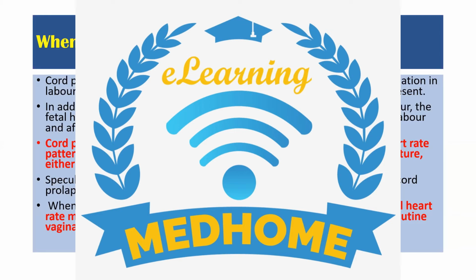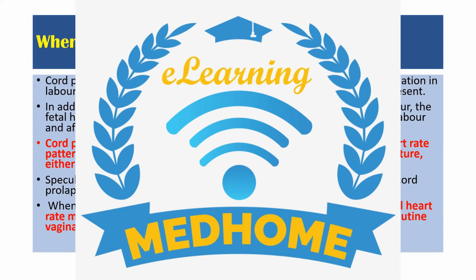And when spontaneous rupture of membrane occurs, it is not necessary that after every rupture of membrane we run and examine the patient. No. When spontaneous rupture of membrane occurs, if there is normal fetal heart rate monitoring and there are no risk factors for cord prolapse, then a routine vaginal examination is not indicated.